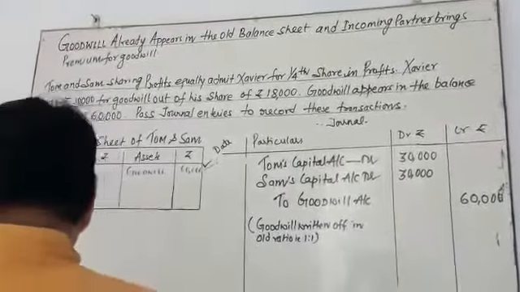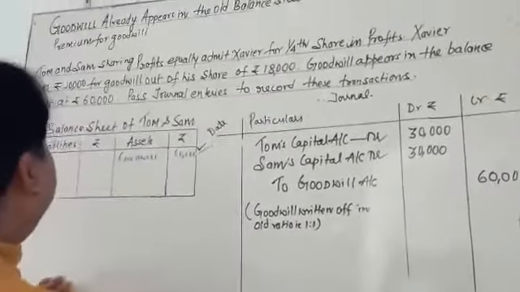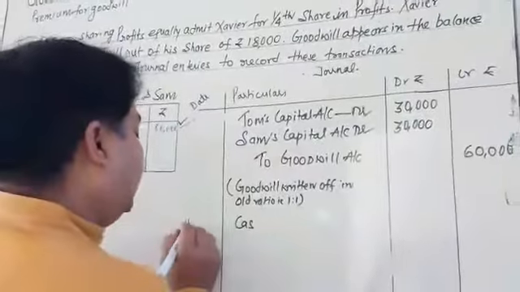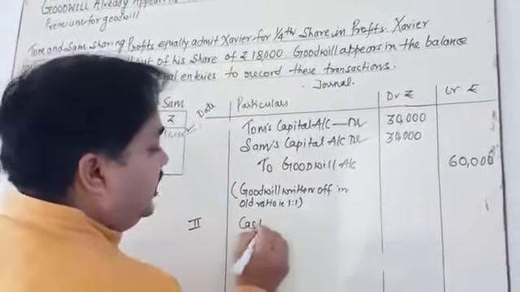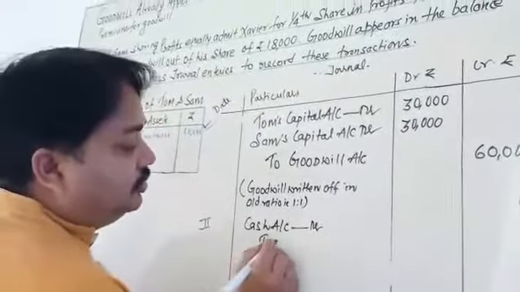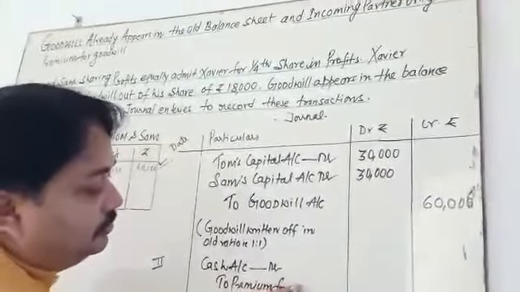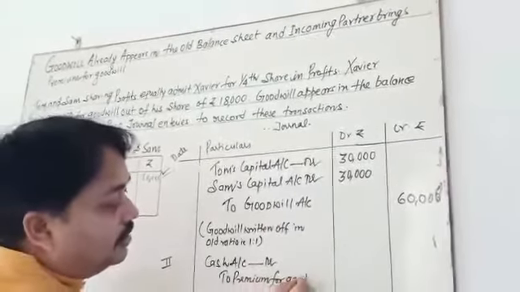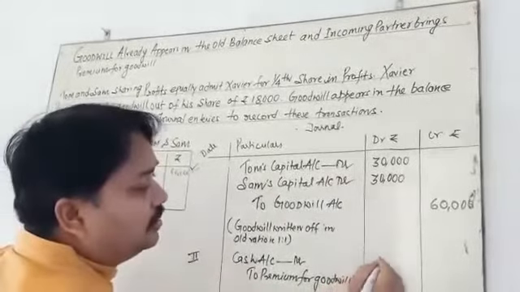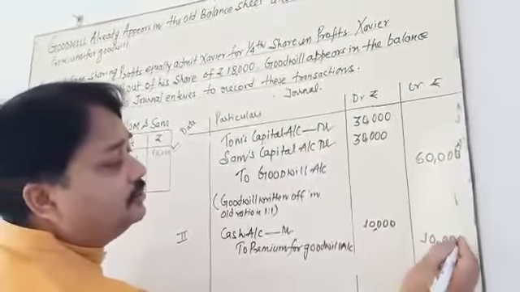The next journal entry is for the premium he brought. The cash account is debited to premium for goodwill. Out of 18,000 he brought only 10,000, so you have to record 10,000, 10,000 here.